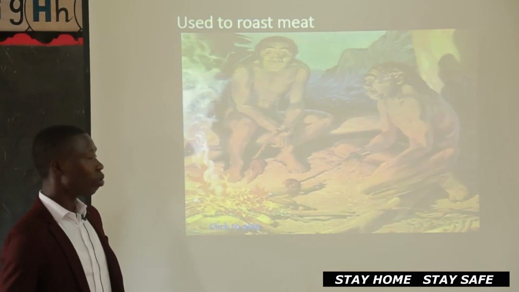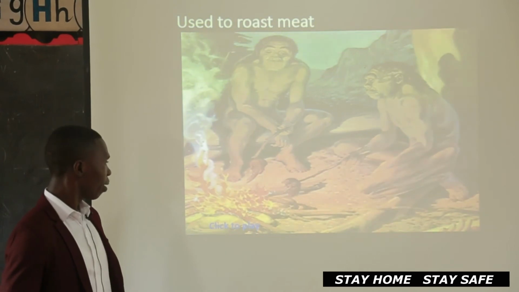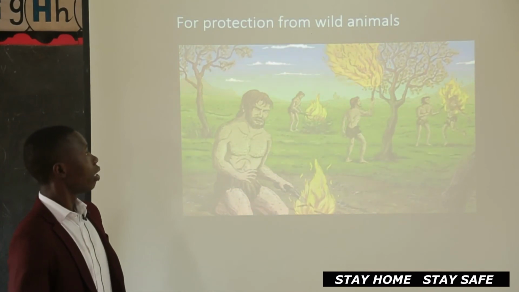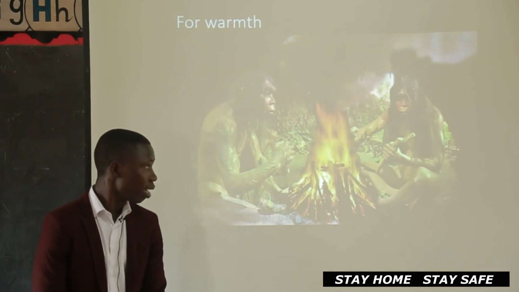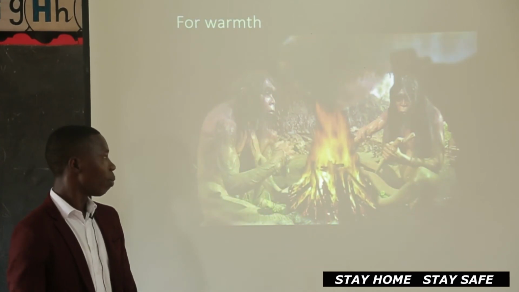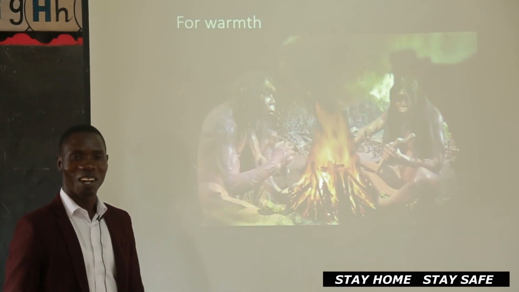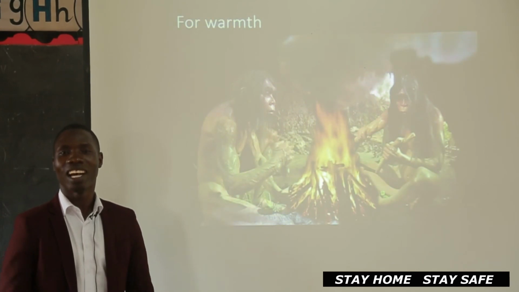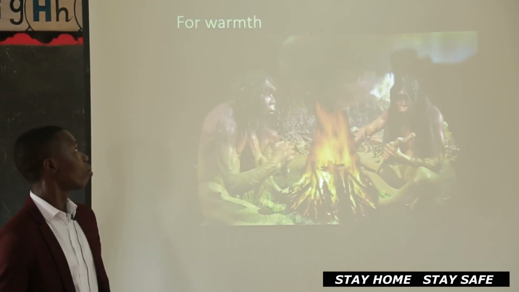Now here we are just going through. He was roasting his meat, as you can see. He's very happy. He's saying, when is it getting ready? And he used the fire to scare wild animals, and that's protection. You can also see him, it's night, and he's enjoying warmth. Those who grew up in the villages also enjoyed this. Every evening after taking a shower, we would go and stay near the fireplace just to get warmth. So early man used to get warmth from fire.